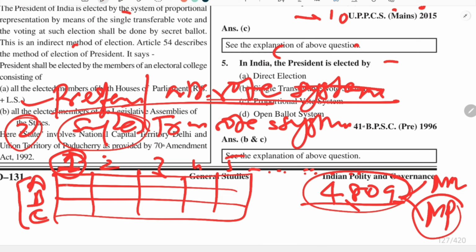Suppose the first person gives first preference to candidate A, second preference to candidate C, and third preference to candidate B. In the similar way, the second person gave preferences, and the third person also gave preferences. So all these 4809 persons will give votes according to their preferences, for whom they want to give the first preference, second preference, and third preference.